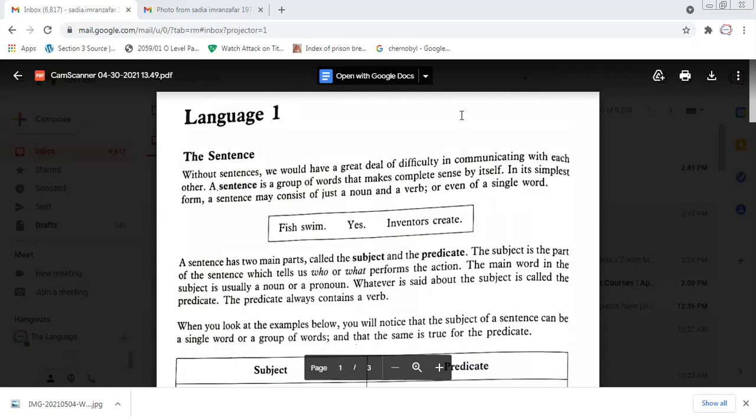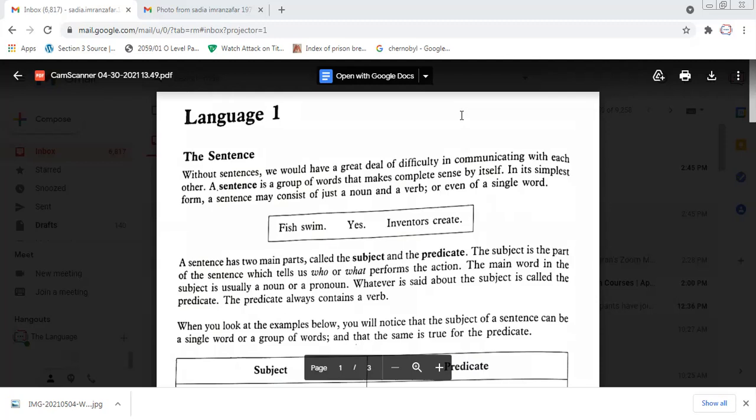If we communicate properly and make proper sentences, then the purpose will be achieved. If we look at the structure of a sentence, it has two basic parts. The first part is the subject, and the rest of the sentence we call the predicate. It must include a verb and an object.